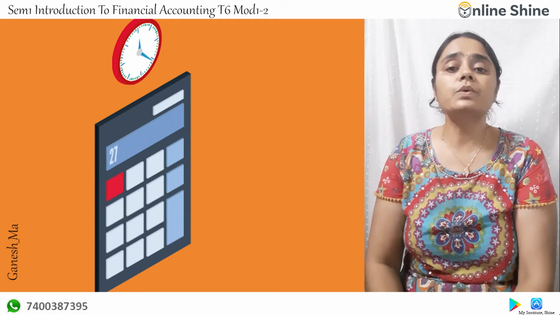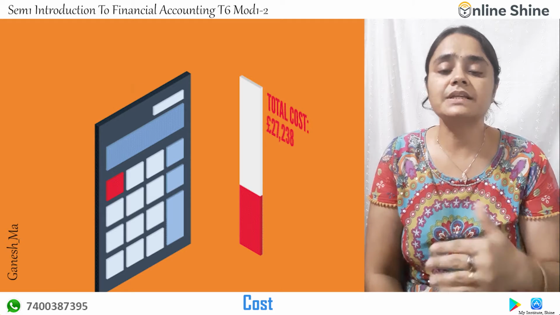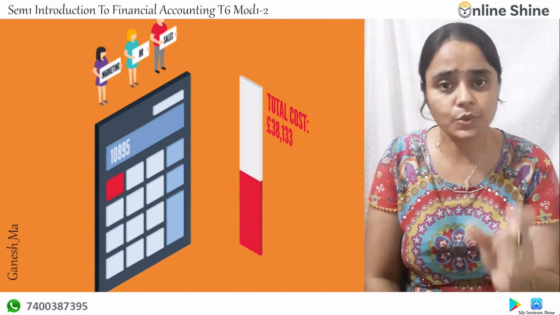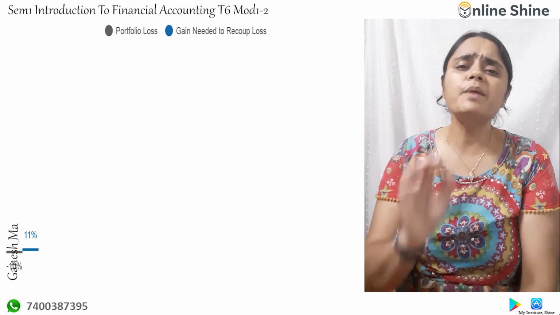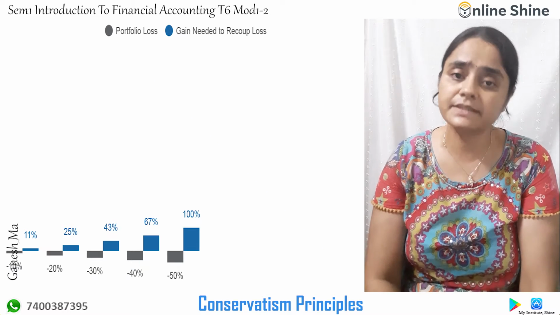Next concept we are going to learn is cost. Whatever assets you are purchasing will be recorded at book cost, at purchase price, or acquisition cost, you can say. Next is very important, the conservatism principle. Now what does this principle say to us?